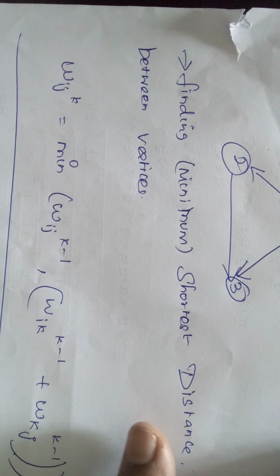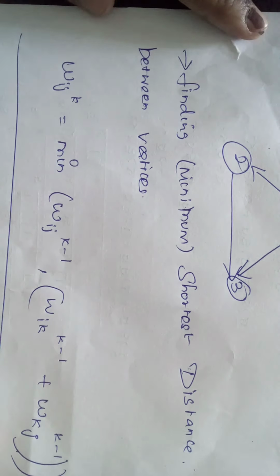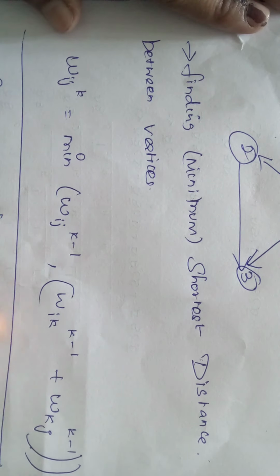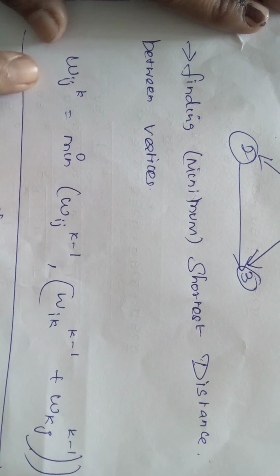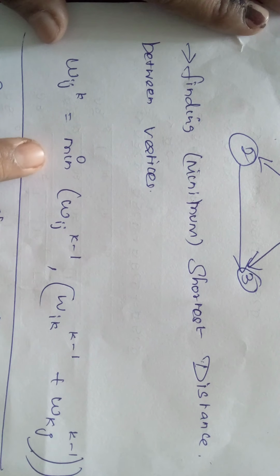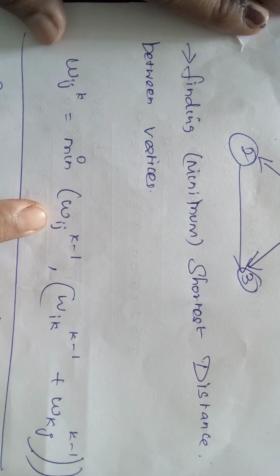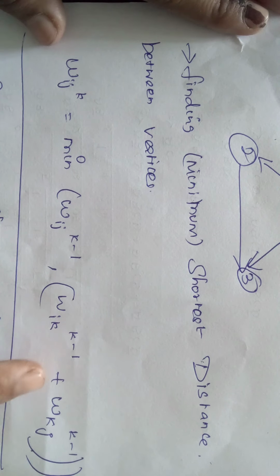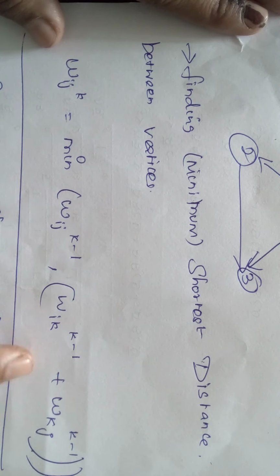There are so many formulas. See the formula, this is the formula we will use for all pair shortest path. W_ij^k equal to min of W_ij^(k-1) and W_ik^(k-1) plus W_kj^(k-1). It is min, the minimum one, because we are going to find the shortest value. See, this is one term and this is a different term. We are finding which one is the minimum, taking only the minimum value among these.